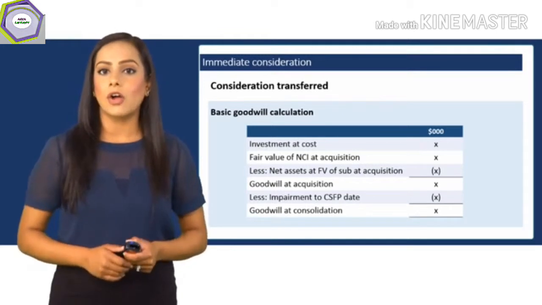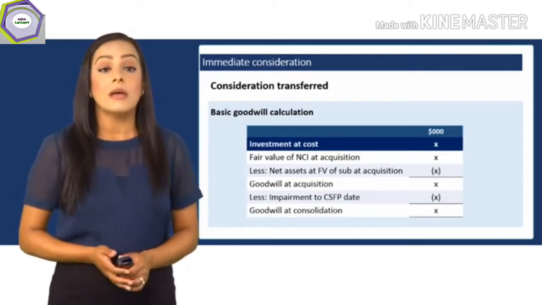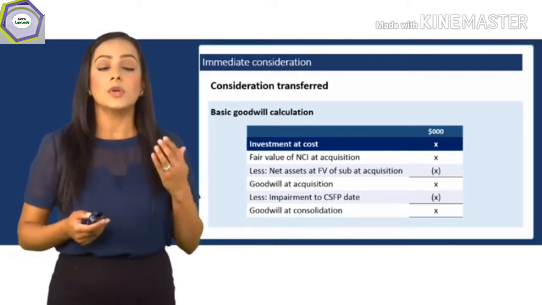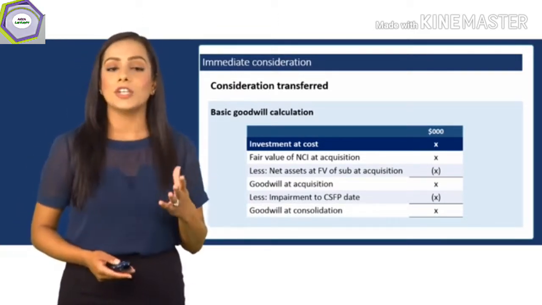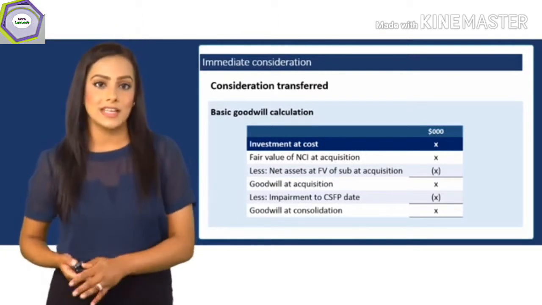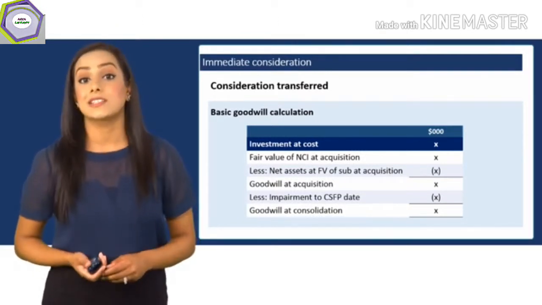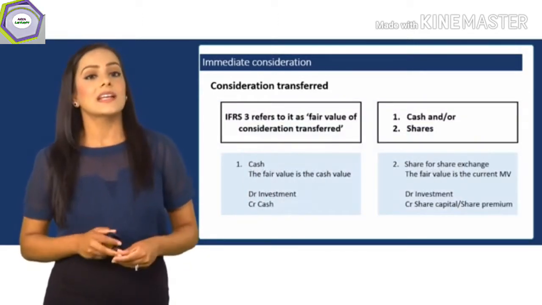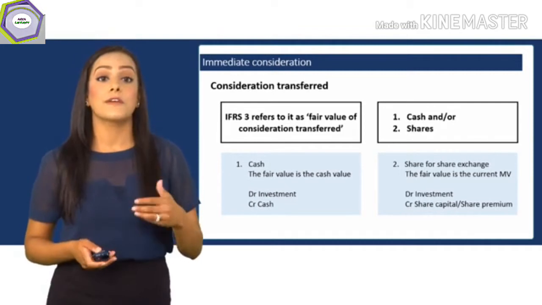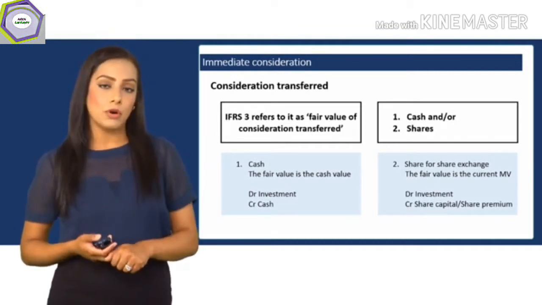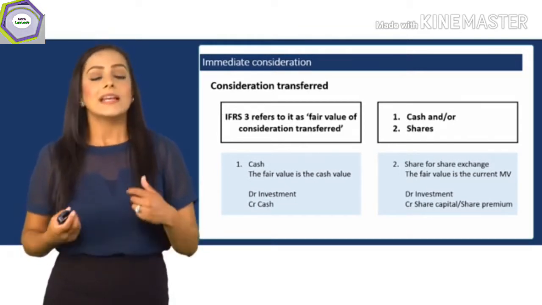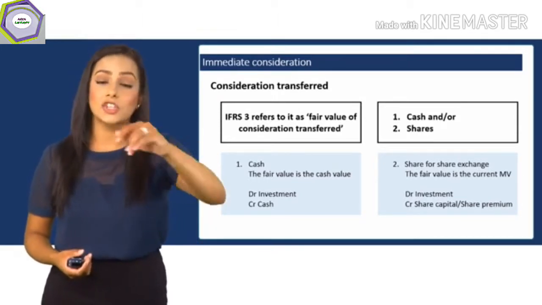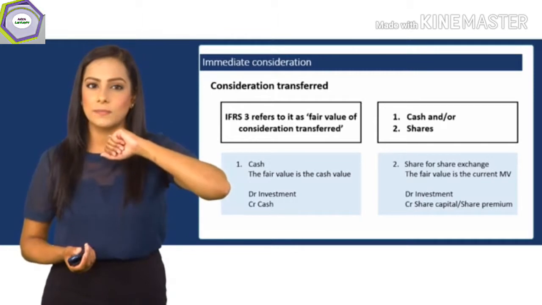And the investment at cost figure is extremely important because it's used in the goodwill calculation. So we need to know exactly how much money or shares was invested in the subsidiary and what it is worth. With immediate consideration, the standard says that we need to find the fair value of the amount promised to the subsidiary. Now, the parent can buy the shares either by giving them cash or by doing a share exchange.